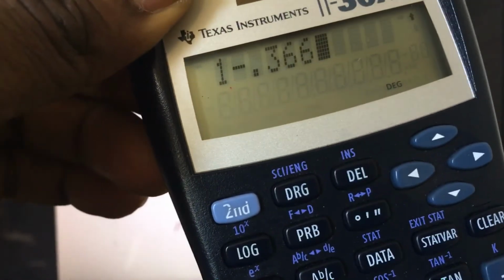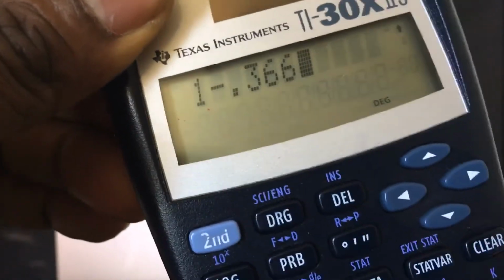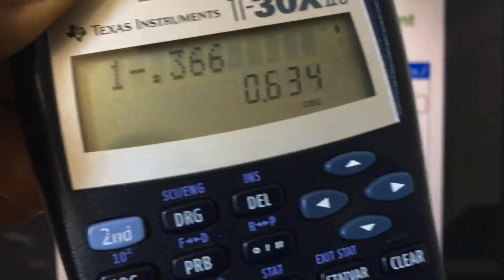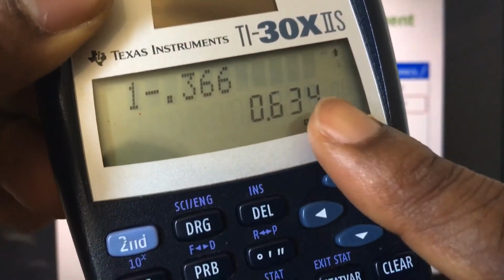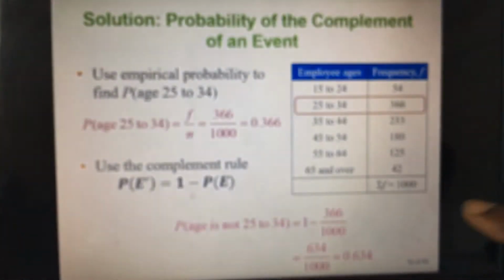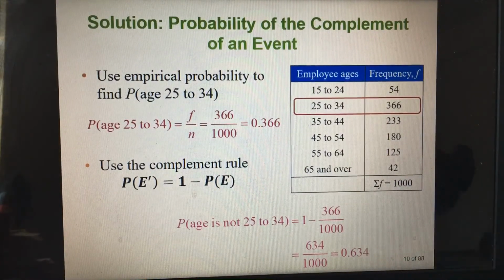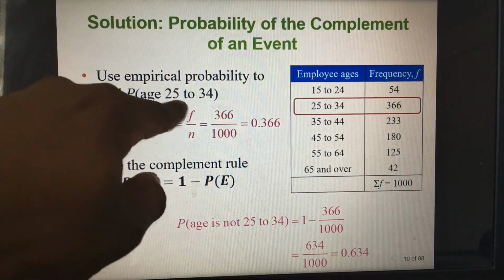So you can see it very clearly. Now, when you press the equal sign, which is right here, you get the answer right there: 0.634, which is what I have here. Okay. So you have a 63.4% chance or probability of selecting an employee who is not in this age group.